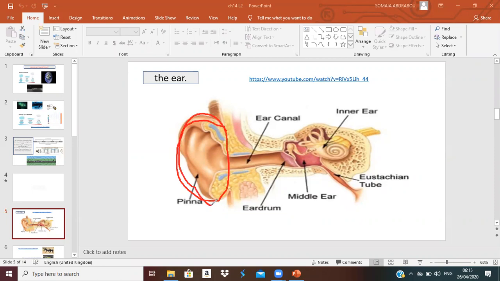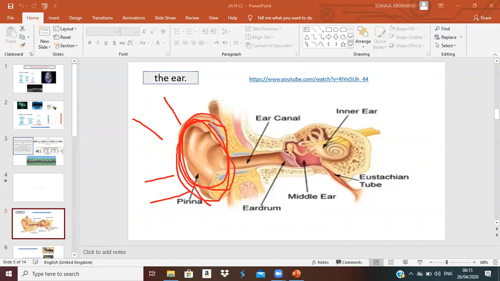It's called the outer ear. This is the part of the ear that collects the sound waves around you. So all the sound waves around you, the outer ear will collect.